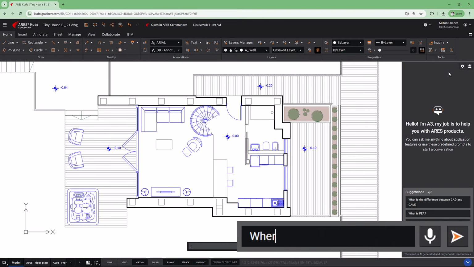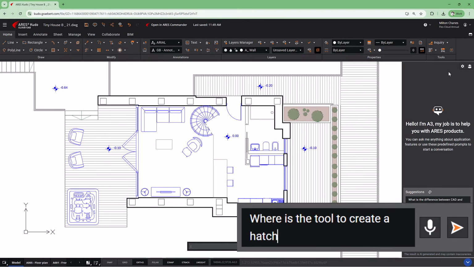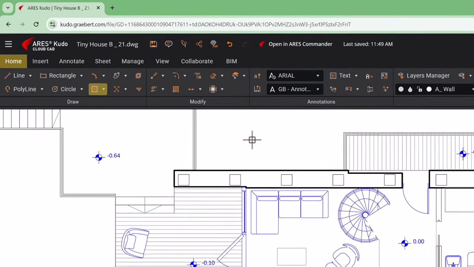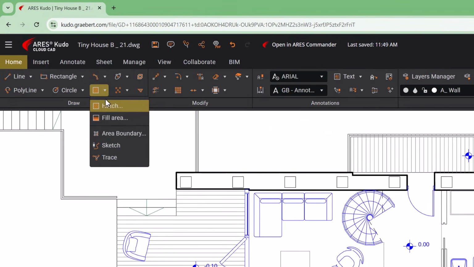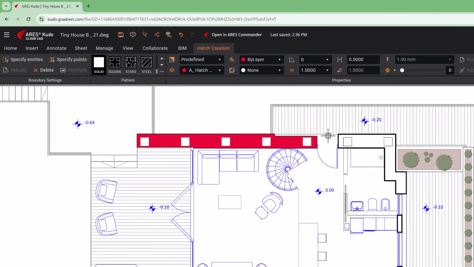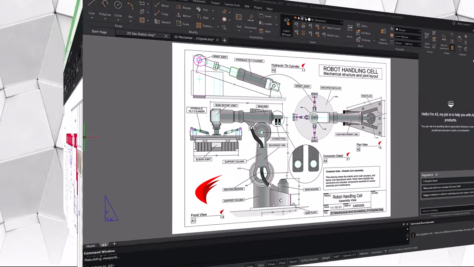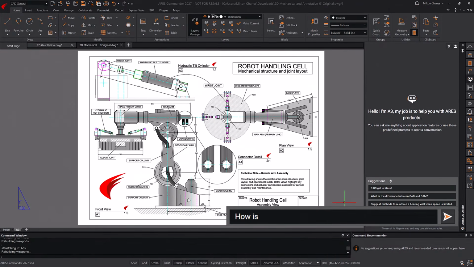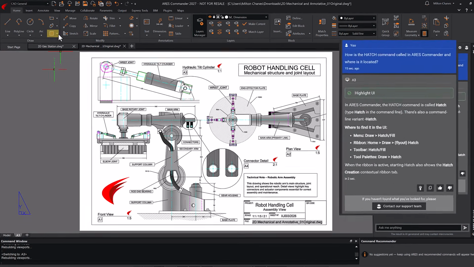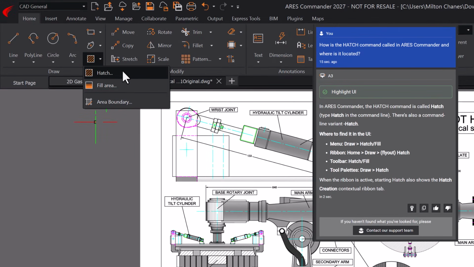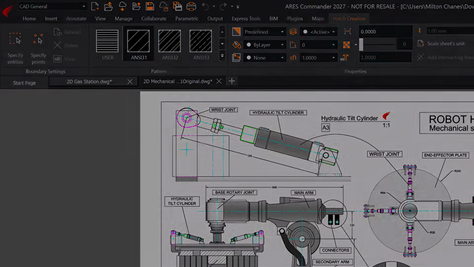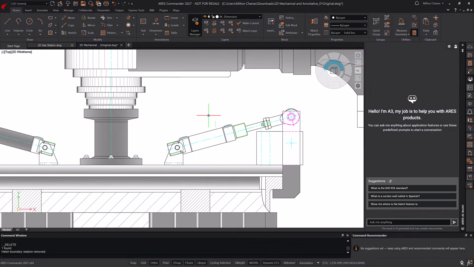For new users, A3 acts as an on-demand mentor. It highlights tools directly in the interface, explains steps visually, and provides judgment-free help. Learning happens naturally, while real work gets done. For users migrating from other CAD platforms, A3 explains ARES-specific workflows and helps you customize your environment from day one. For more experienced users, A3 is a productivity multiplier. Tasks that used to require several commands can now be completed with a single sentence, as we'll see in a moment.